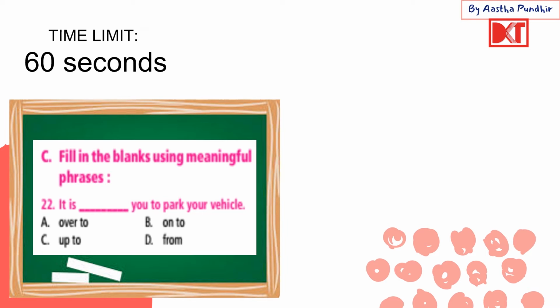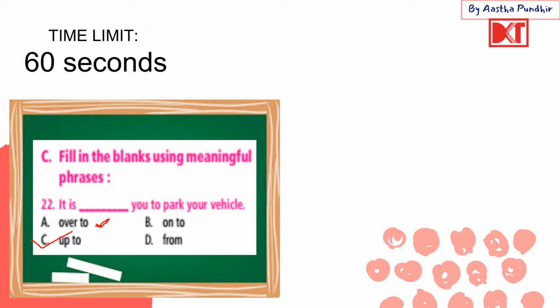Okay, so here the correct answer is C. It is up to you to park your vehicle. Now, when we say that this is up to you, we are trying to say that it is your discretion, or you are the person who has to make this decision and you are the one who has to do this. And when we say over to you, it means it is your turn or your responsibility. Suppose when we are on a stage and we pass on the baton and say now over to you.